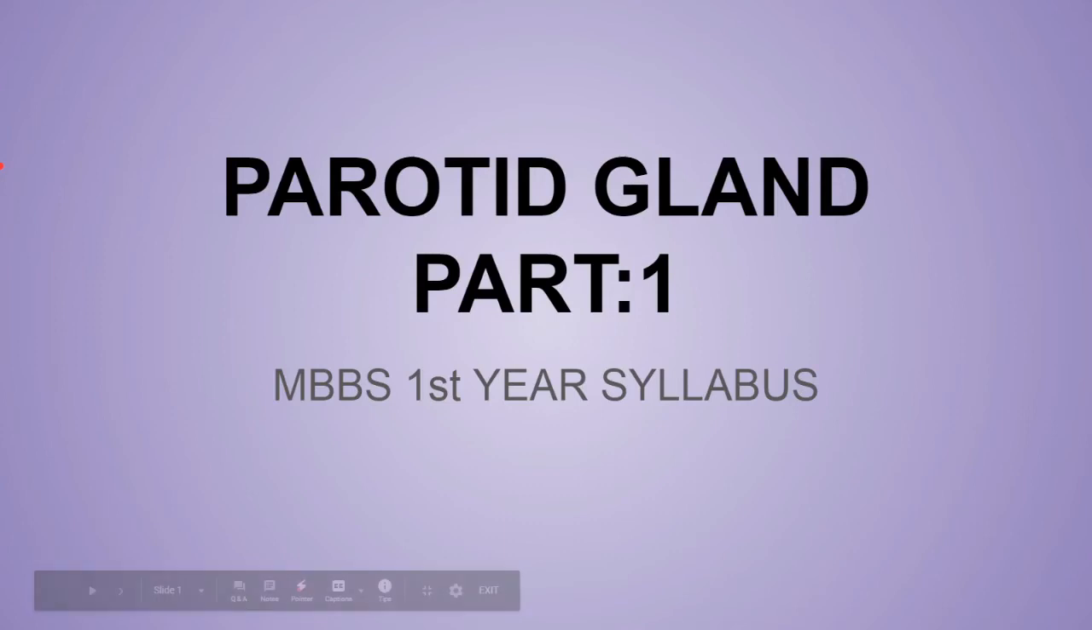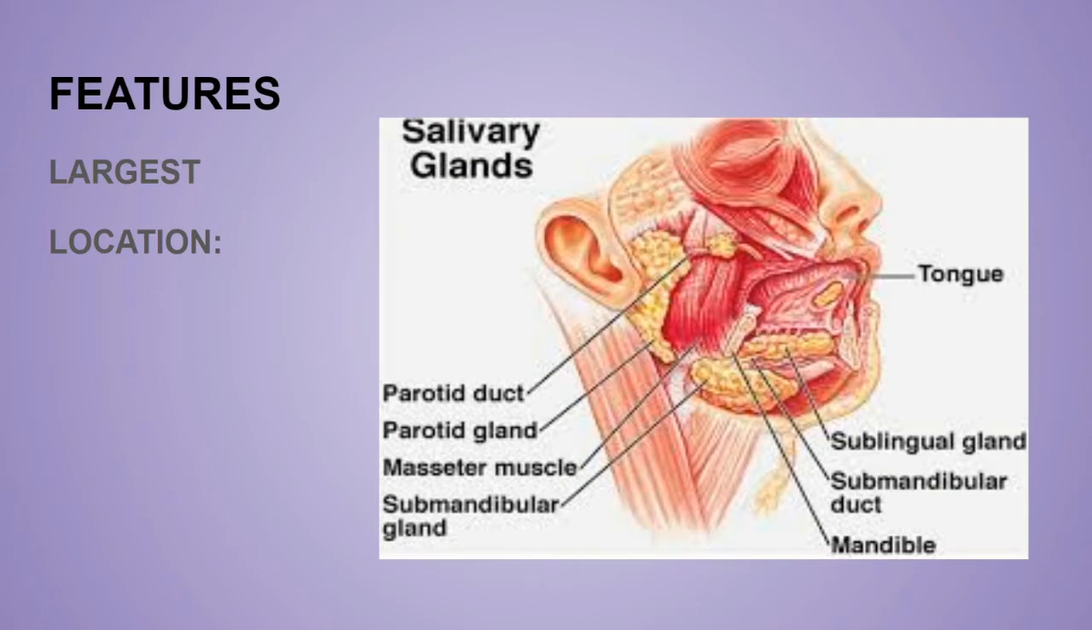Hello everyone. Today we will discuss the parotid gland, part 1. First of all, this is the parotid gland. It is the largest salivary gland of the human body and it is mainly located just below the external acoustic meatus. This is the external acoustic meatus, so just below this there will be the parotid gland.